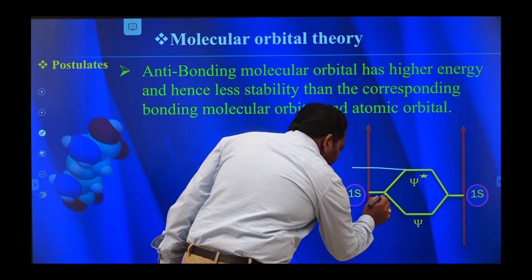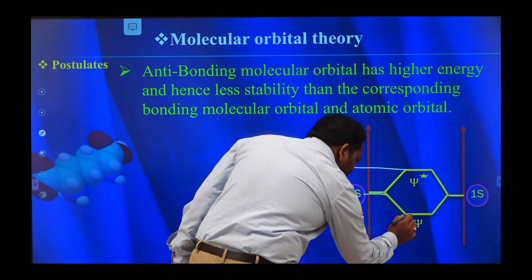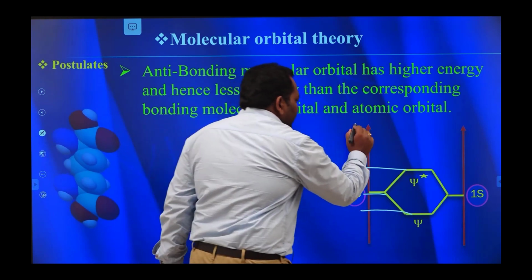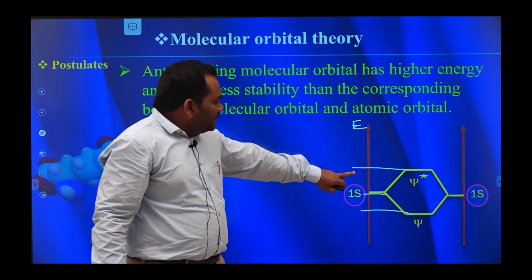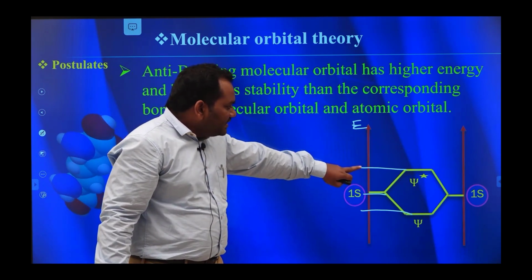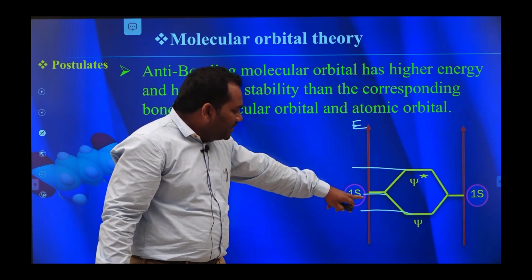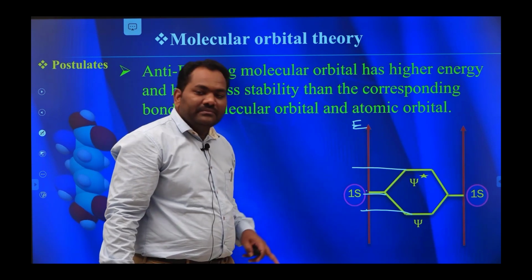This is the atomic orbital, it has this much energy. Here, this is the bonding molecular orbital, it has this much energy. This arrow indicates the energy scale. So, the anti-bonding molecular orbital has more energy than the corresponding atomic orbitals and bonding molecular orbitals.